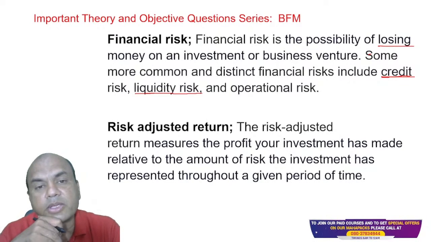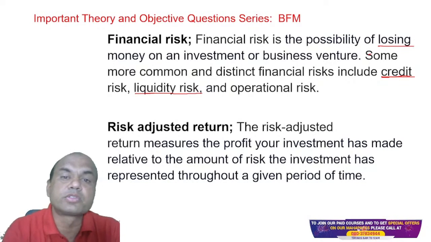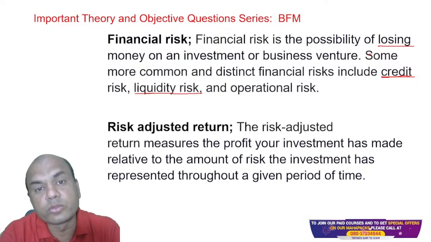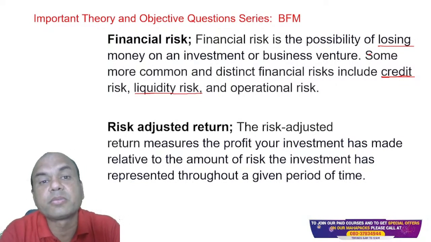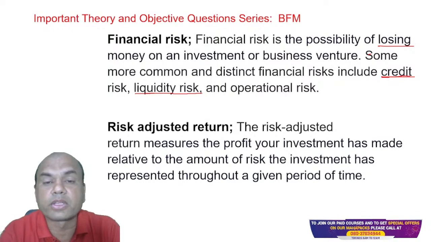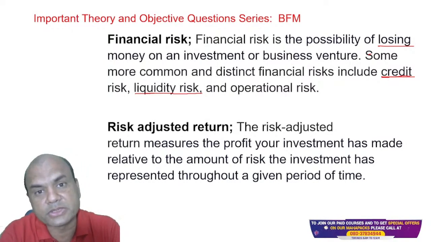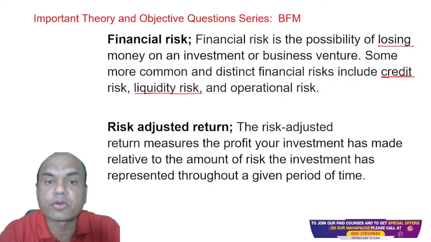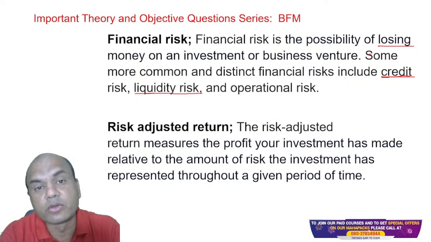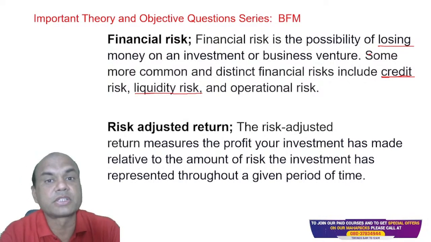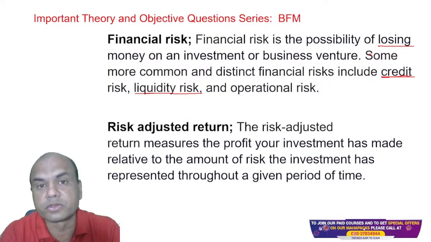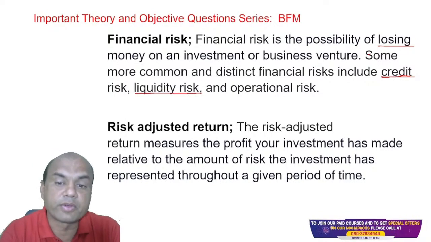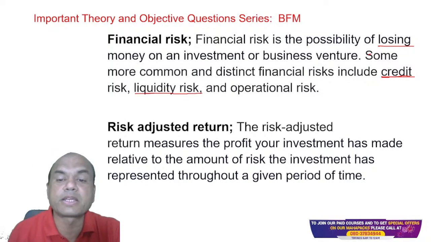So whenever you give loans, you should see that the loan percentage has a maximum limit relative to deposits. If I have a deposit of rupees 100, I must give loans up to 70 rupees only. 70% is a good ratio for loans. So that is liquidity risk.